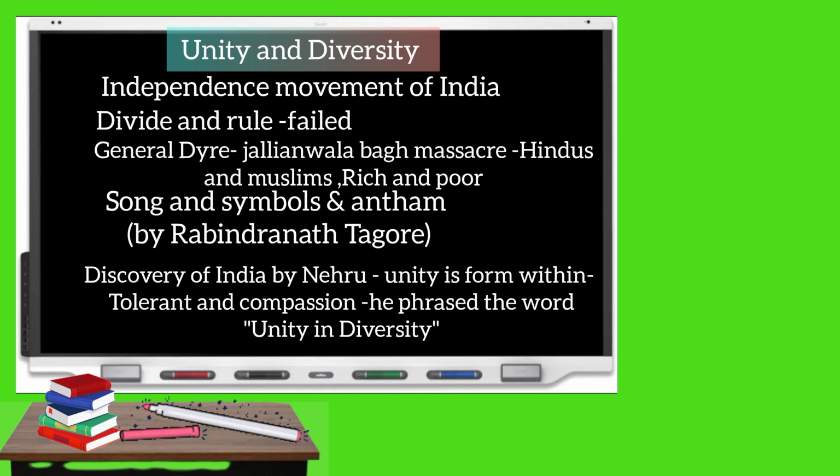Now, the unity comes from various episodes of the independence movement, like we will see further in the history section. The British tried divide and rule policies in India that ultimately failed, and people were united against a common enemy.